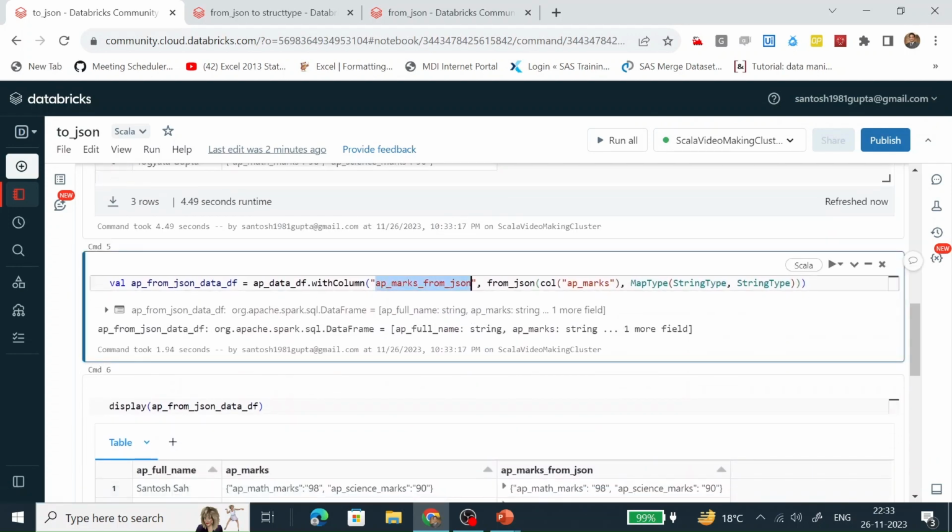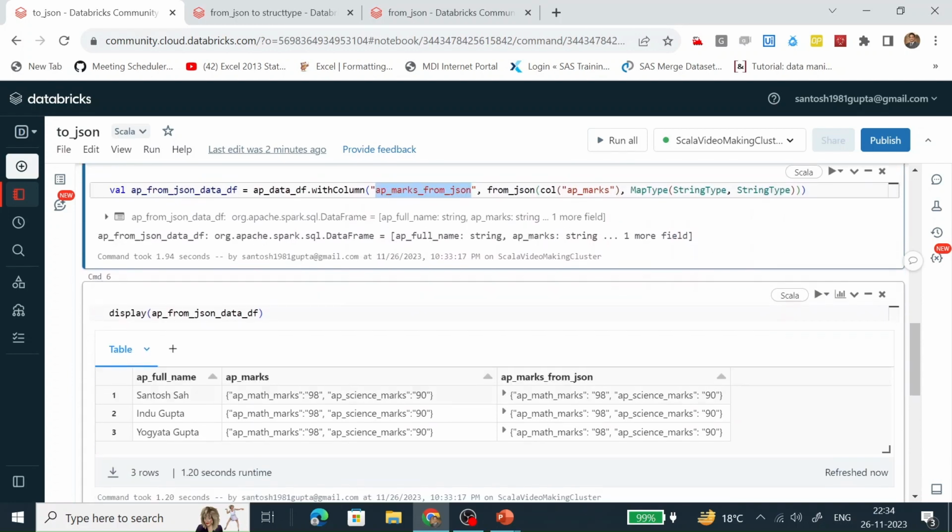Here we are creating one column, AP marks from JSON. The data is populated with the help of the from_json function. It takes this column which is of string type, but the structure of the data is of JSON type, and converts it into a map type column.